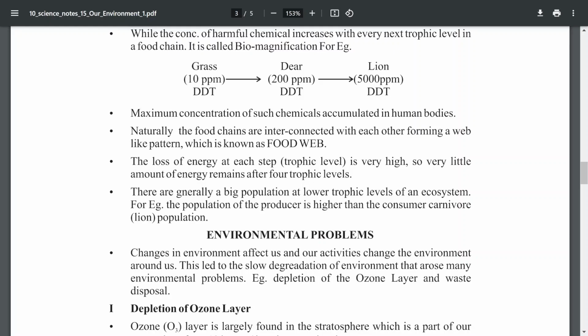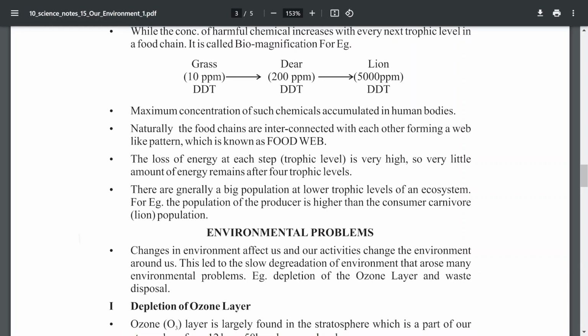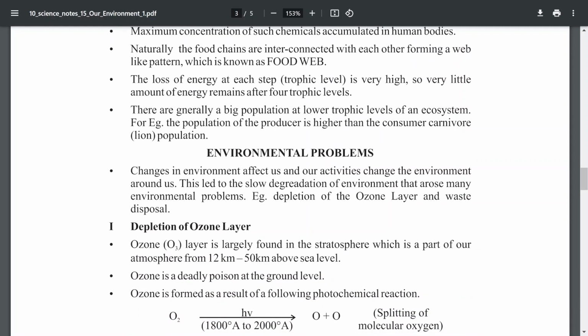The next one, environmental issues. What are the environmental issues? They arise due to accumulation of non-biodegradable substances, and we are depleting natural substances very fast. We are deforesting, and we never care for the environment. We consume but never repay.